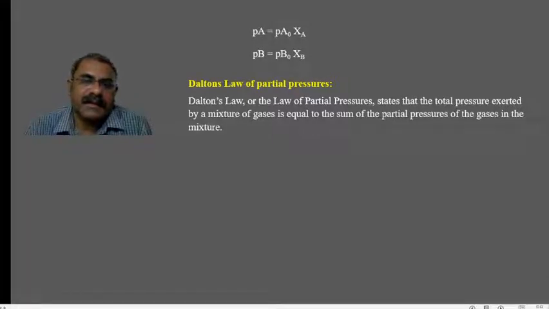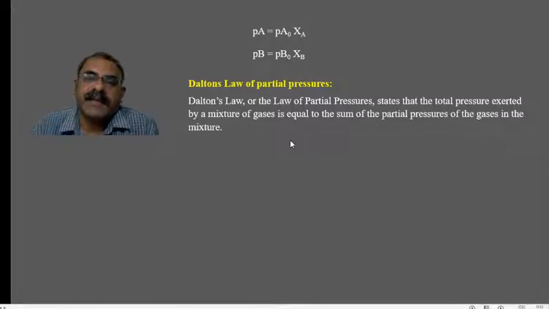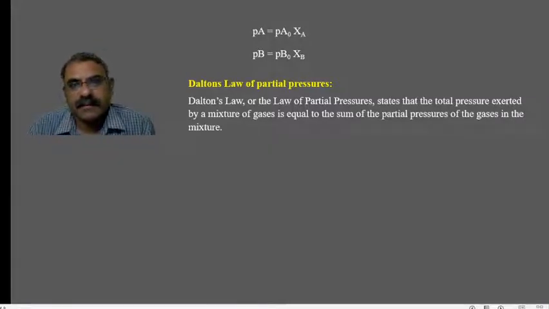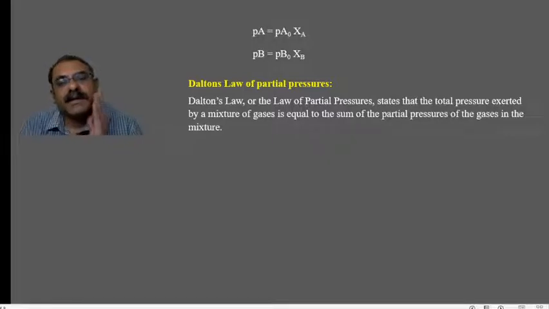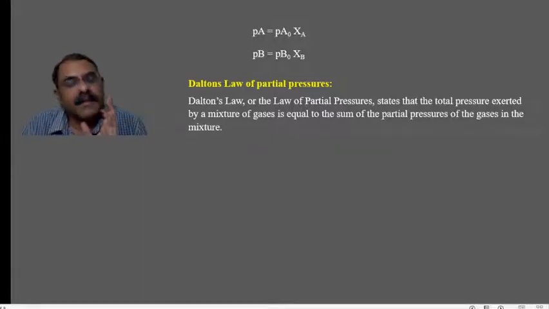So we know that the mixture of gases is given by Dalton's law of partial pressures. According to Dalton's law of partial pressures, the total pressure exerted after mixing the gases, that is, the total pressure of the gas, is equal to the sum of the partial pressures of the gases in the mixture, right? So Dalton's law of partial pressures, applicable for gases, can also be applied to these ideal liquid solutions.